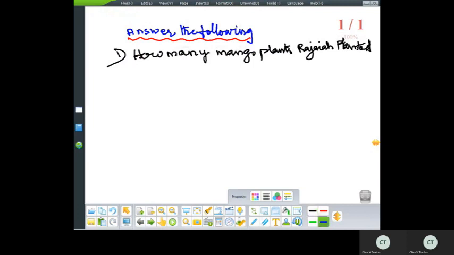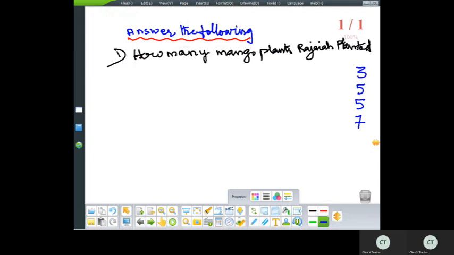Yes, in the rough column, let me just write down the count. The answer which we got, let me just write down those counts. So what did we get? 3 bananas, 5 apples, 5, 7. Okay.